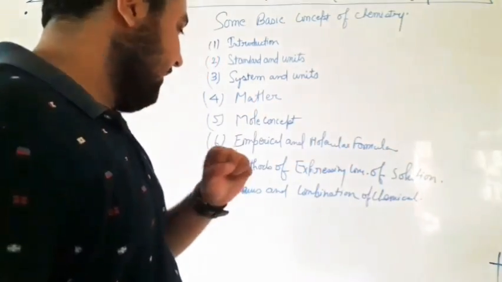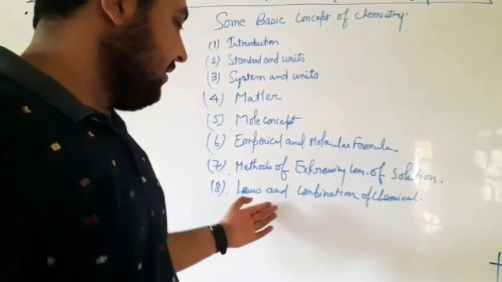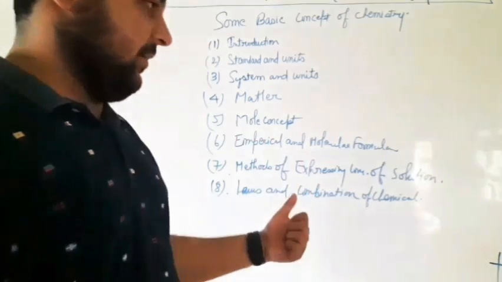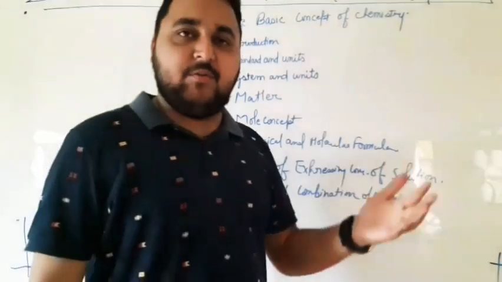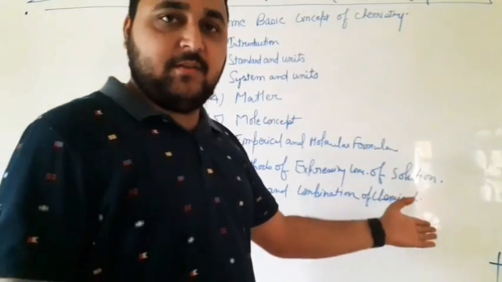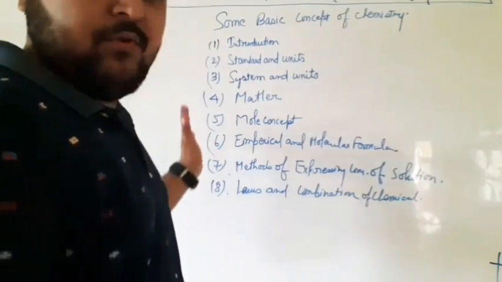You have read the mole concept, empirical formula and molecular formula in class 9, then matter, the systems, and the laws of chemical combination. You are now in 11th standard and there is a gap of 2 years, so we need to go through and revise what you have read.